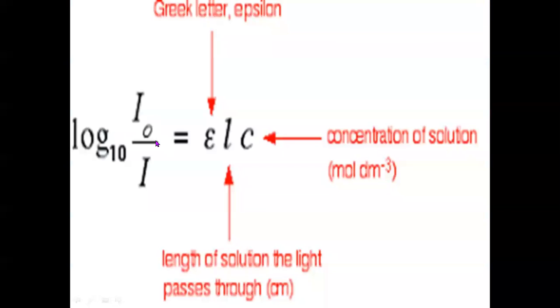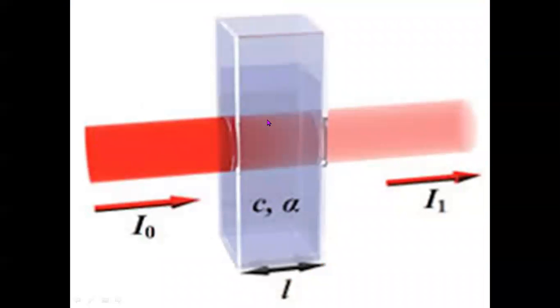Now you see here, this is a cuvette, which is nothing but a test tube like apparatus with cubical shape. This is the light which is called the incident light. Its intensity is more, so it is the intensity of incident light, and this is the container in which the solution is there.